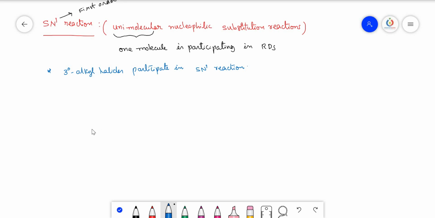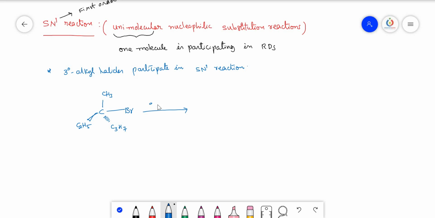Okay. So I'll take one example here. You see here, this is CH3, and I shall take the molecule like this, C2H5. Different groups I'll take. C3H7. Here Br is there.